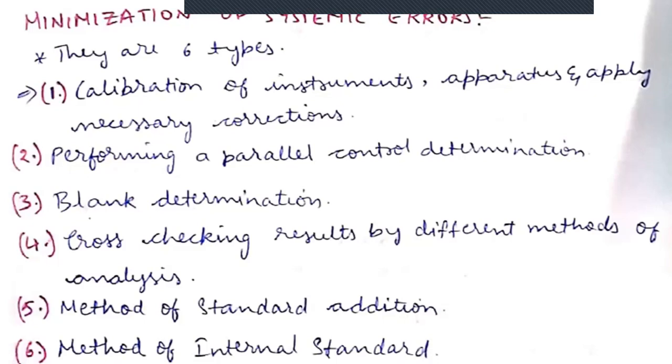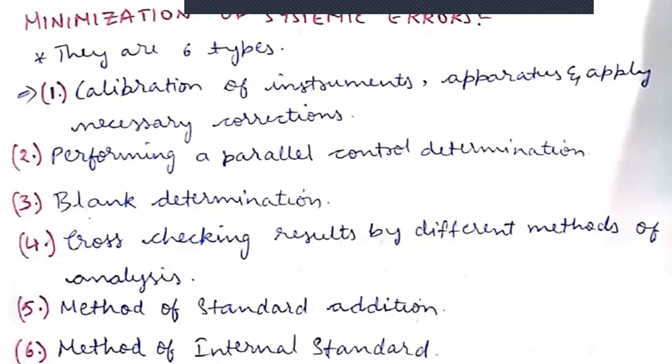And the next one is cross-checking results by different methods of analysis. What is this? Here we can check whether our method is correct or wrong by using different methods. For example, HCl solution, hydrochloric acid, is estimated by acid-base titrations. Why? Because HCl is a strong acid, which will be estimated by acid-base titration by using NaOH, which is a strong base. So we can easily estimate the HCl solution.